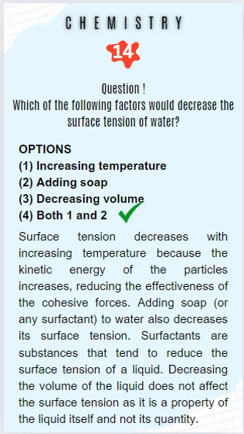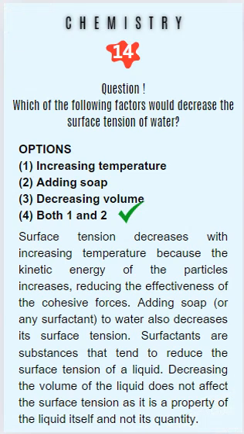The surface tension decreases with increasing temperature because the kinetic energy of the particles increases, reducing the effectiveness of the cohesive forces. Adding soap, or any surfactant, to water also decreases its surface tension. Surfactants are substances that tend to reduce the surface tension of a liquid. Decreasing the volume of the liquid does not affect the surface tension, as it is a property of the liquid itself and not its quantity.